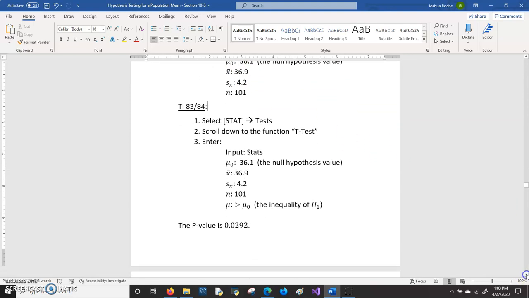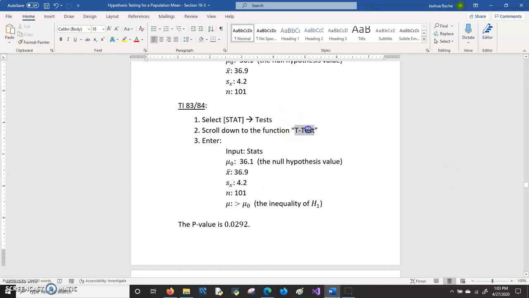For the TI calculator, again, you want to navigate and get to the function called t-test. And again, you want to make sure that your alternative hypothesis inequality is in the right direction. So here it's in the greater than direction. And when you do that, ultimately the p-value comes out to 0.0292.